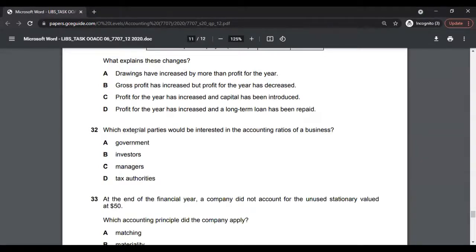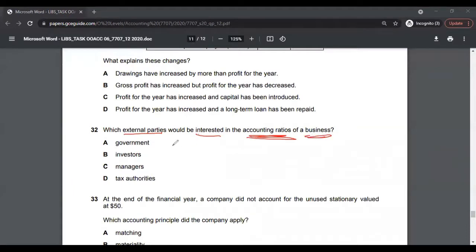Multiple choice 30, which external parties would be interested in accounting ratios of a business? If you look at these options, only this is an internal party, whereas all these are external parties. But now this is a trick question, and I would say this will make it a medium to hard question.